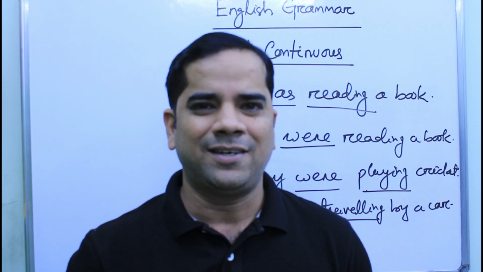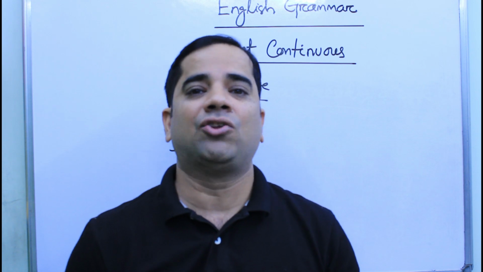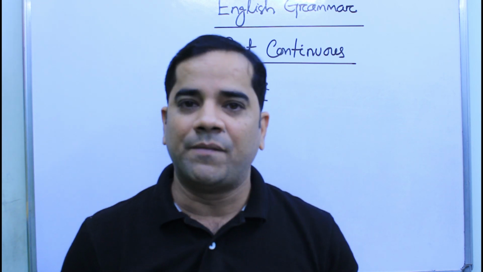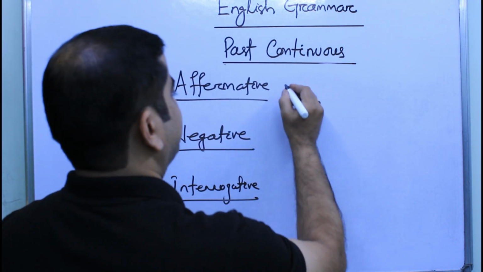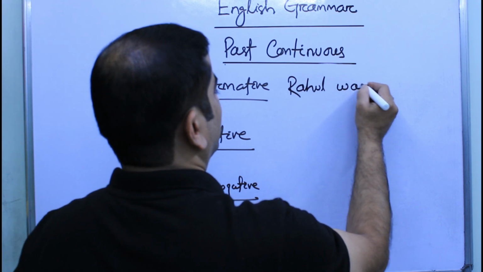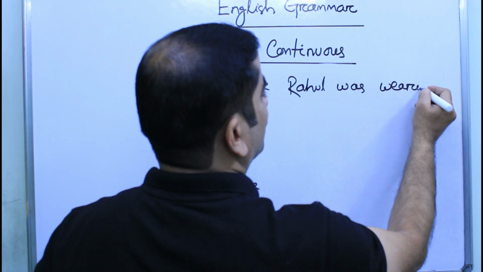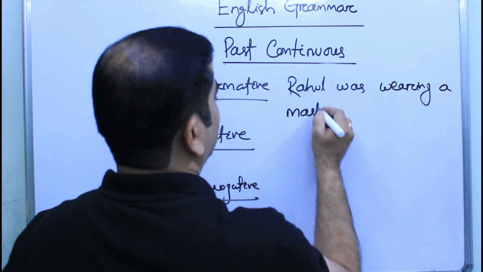Okay, hope you understand. Students, let us now discuss the formation of the past continuous tense in case of three forms of sentences. Those are affirmative, negative and interrogative. Okay. For example, Rahul was wearing a mask.